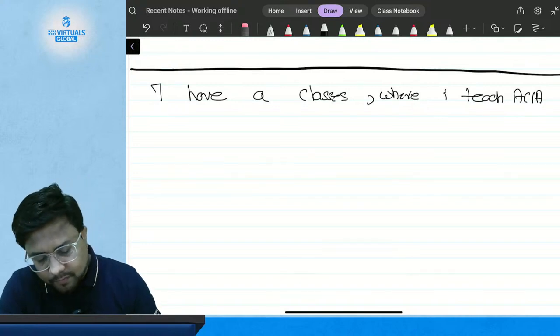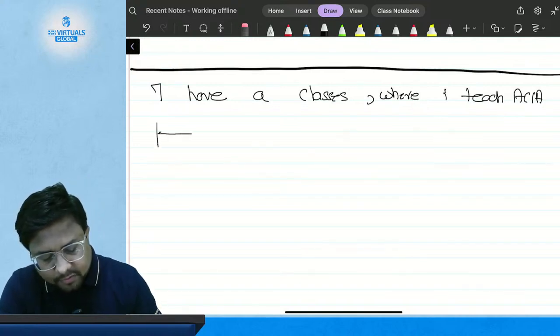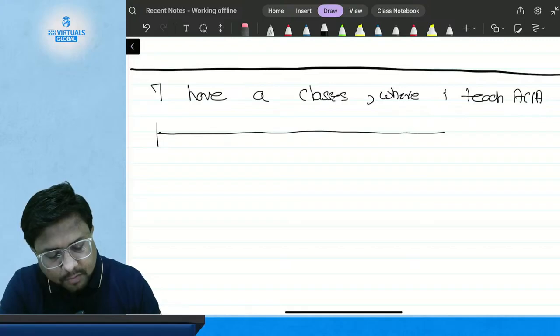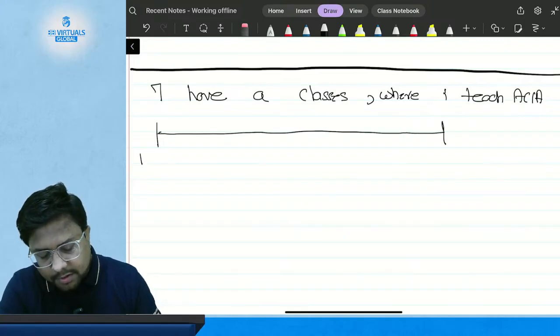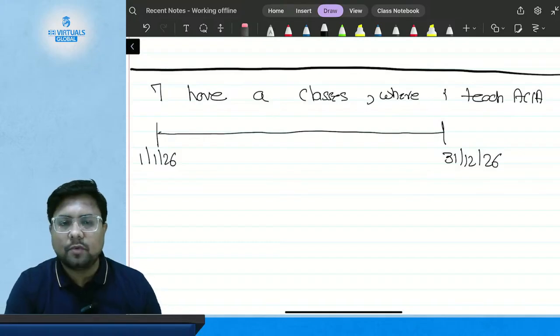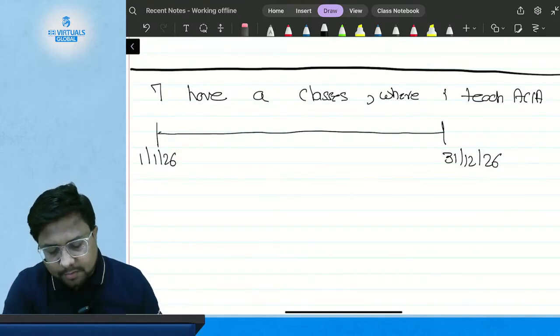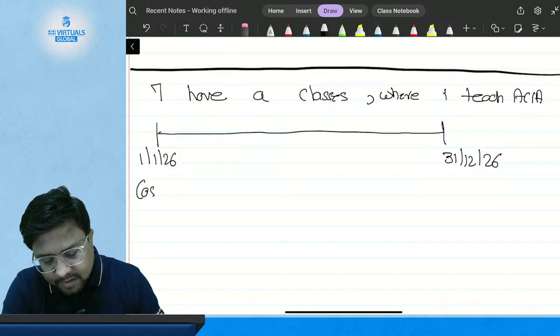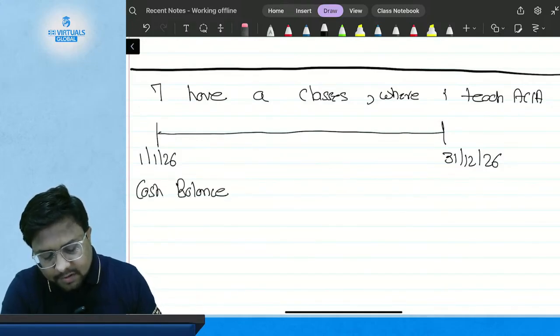Okay, my accounting period starts from 1st of January 2026 and is going to end on 31st of December 2026. At the start of the period, I had a cash balance of